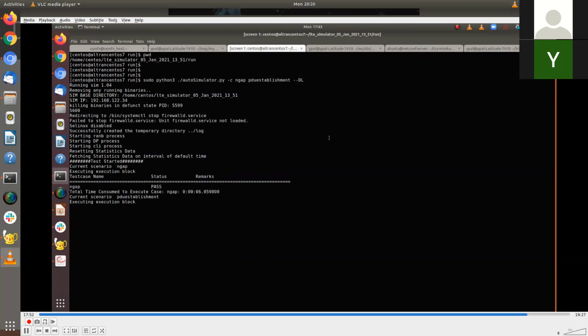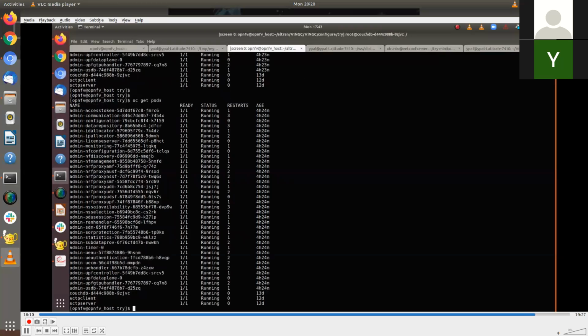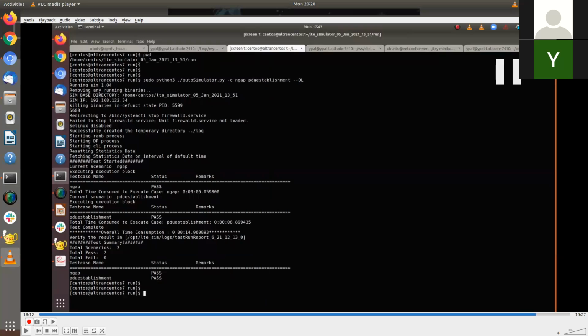So the first test, the application protocol, has passed, and then the PDU establishment test has passed. Now we'll see the statistics. We see that all the pods are running and nothing has crashed, so before running the test and after running the test, the network functions are in a sane state.